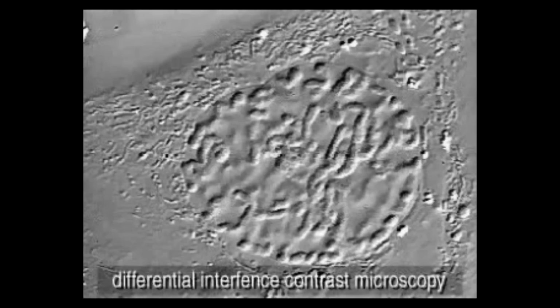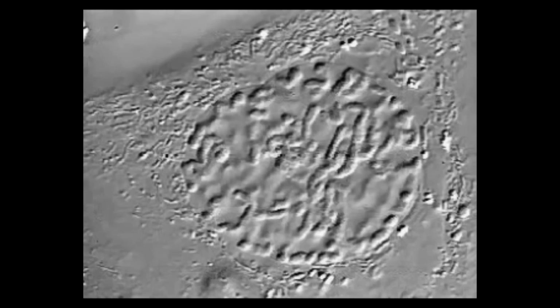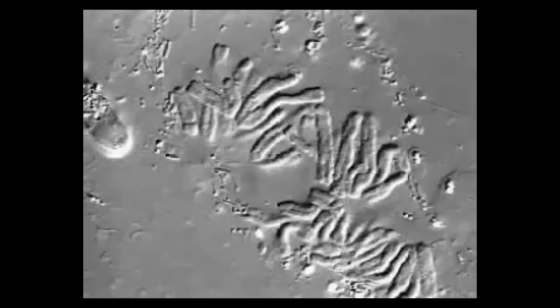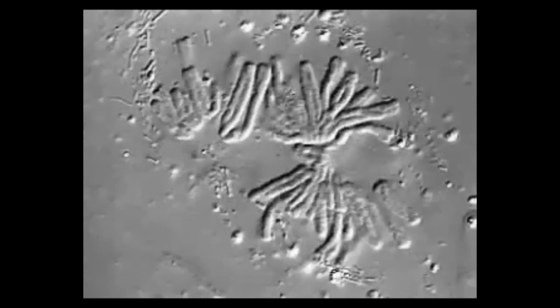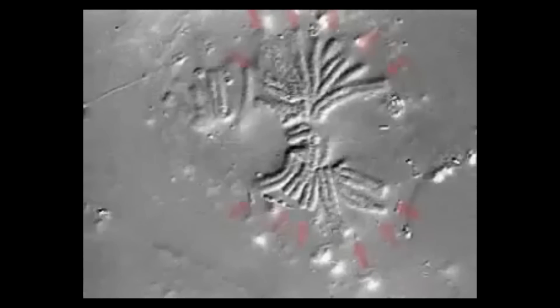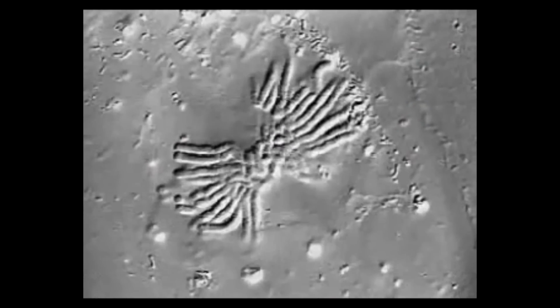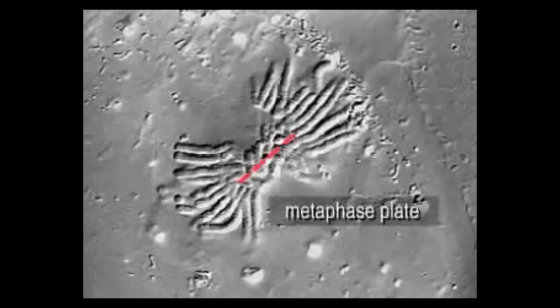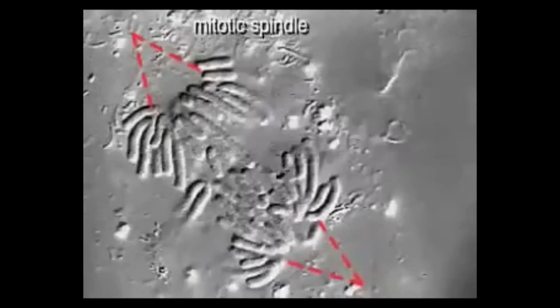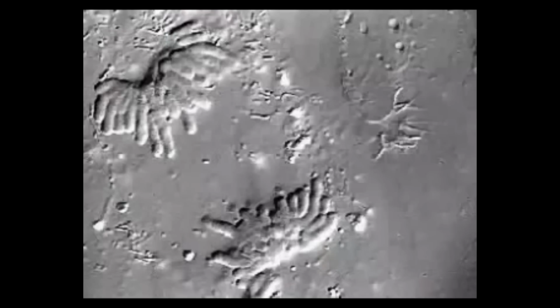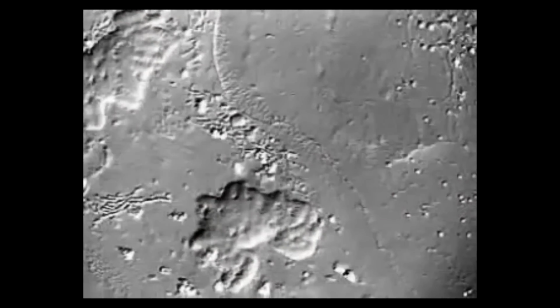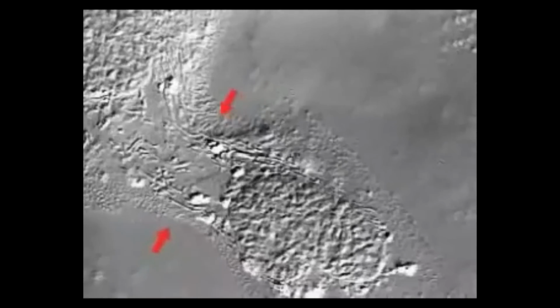Differential interference contrast microscopy is used here to visualize mitotic events in a lung cell grown in tissue culture. Individual chromosomes become visible as the replicated chromatin starts to condense. The two chromatids in each chromosome remain paired as the chromosomes become aligned on the metaphase plate. The chromatids then separate and get pulled by the mitotic spindle into the two nascent daughter cells. The chromatin decondenses as the two new nuclei form, and cytokinesis continues to constrict the remaining cytoplasmic bridge until the two daughter cells become separated.